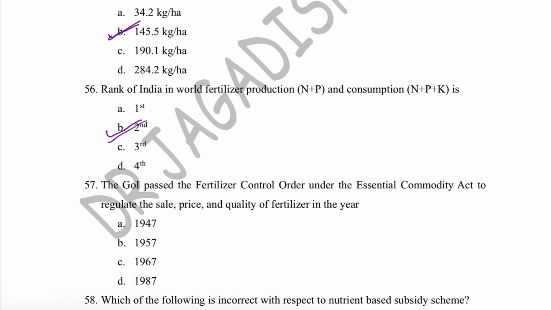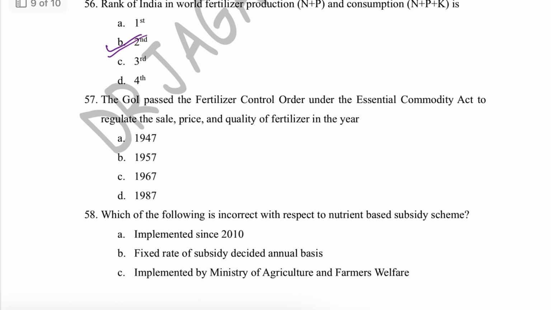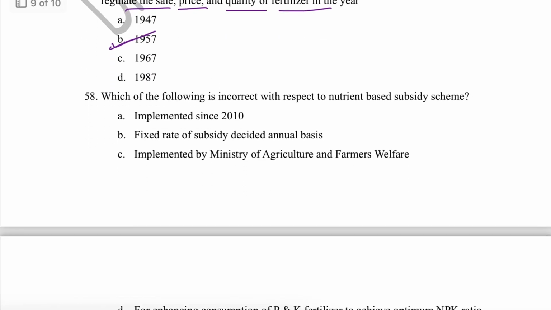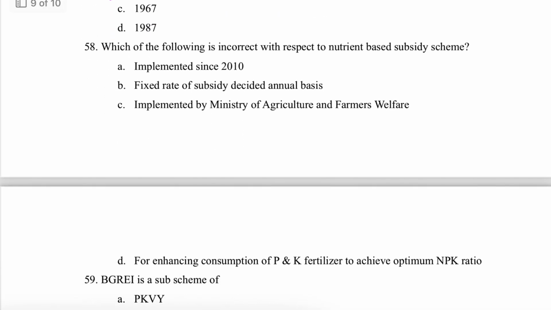Okay. Next question is, the Government of India passed the Fertilizer Control Order under the Essential Commodities Act to regulate the sale, price and quality of fertilizer in the year... So the Government of India passed the Fertilizer Control Order during 1957.